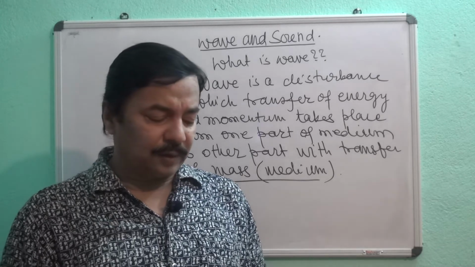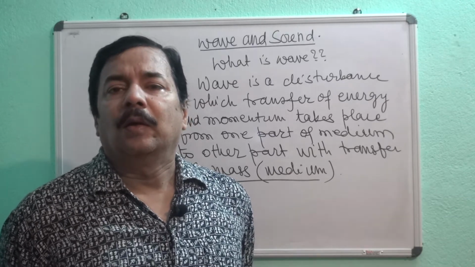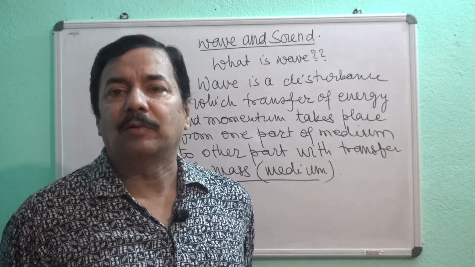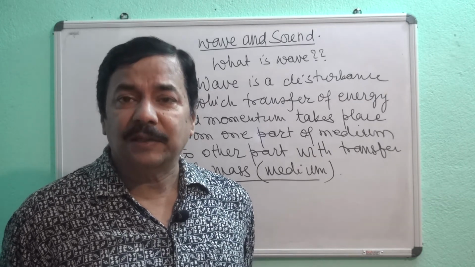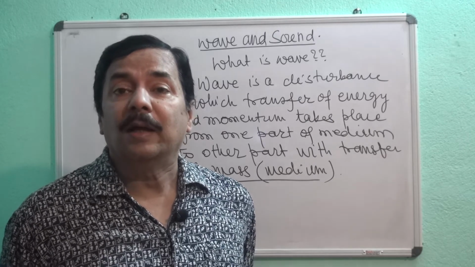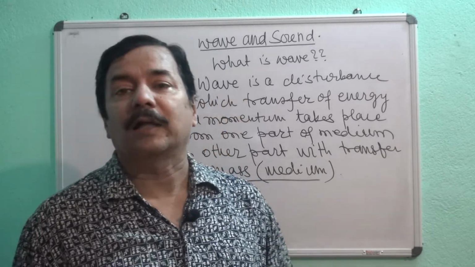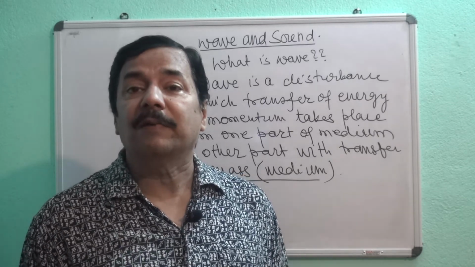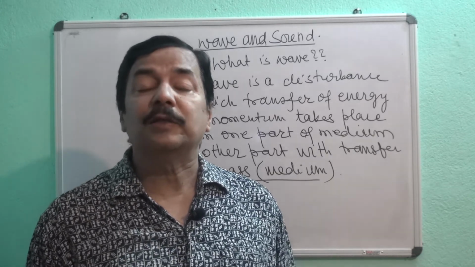Now let us try to understand what it actually means. You might have observed that if there is a bed sheet and under that bed sheet there is a mouse running from one side to the other, it is not the bed sheet that goes from one part to the other, but there is a structure that moves from one part of the bed sheet to the other. That structure which moves is basically wave. So the bed sheet has not gone, but the energy and momentum have transferred from one side of the bed sheet to the other side.